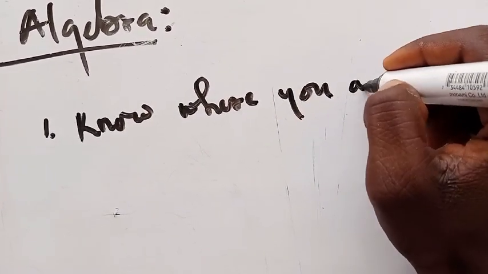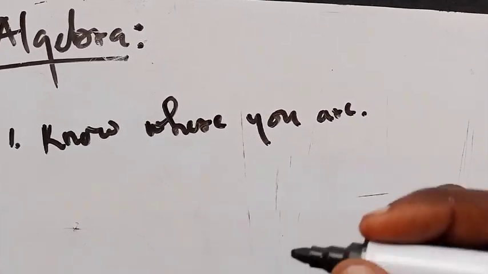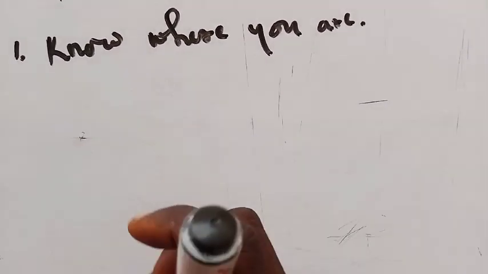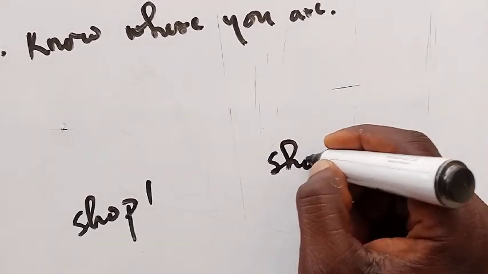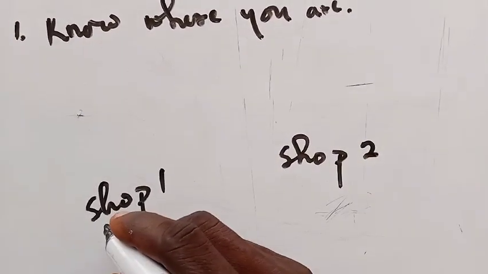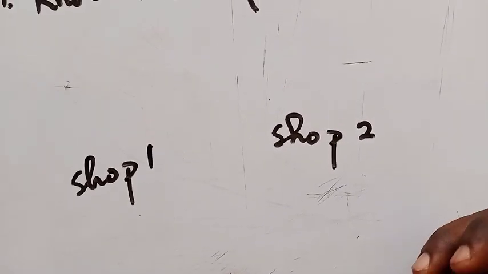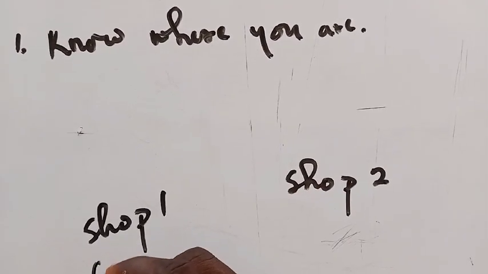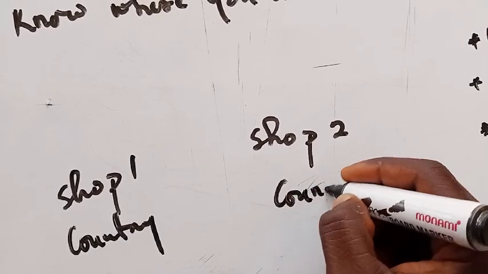What I mean by that is you have to know exactly the people that you are dealing with. So going back to the first scenario that I gave you, let's say in the shop, the first shop here and then the second shop here, what we are doing here is not going to be the same thing that you are doing here, right? So if you change this shop to a country, assuming that we change this shop to a country, this is our first country here, and then this is the second country here.